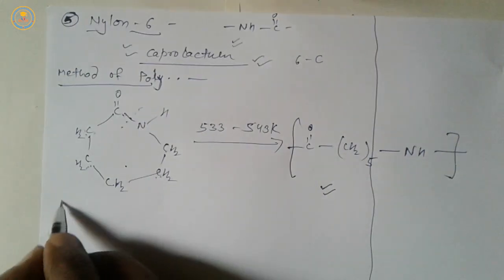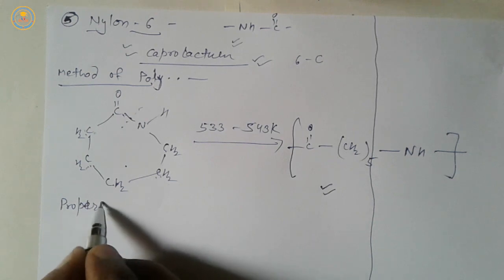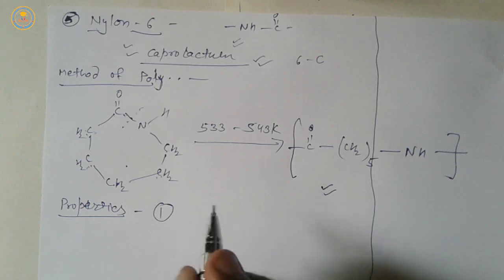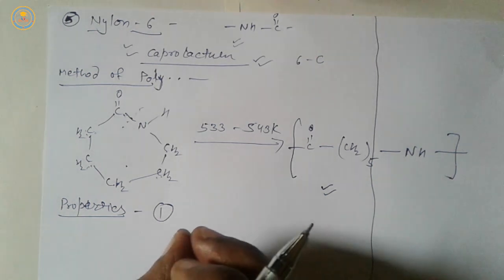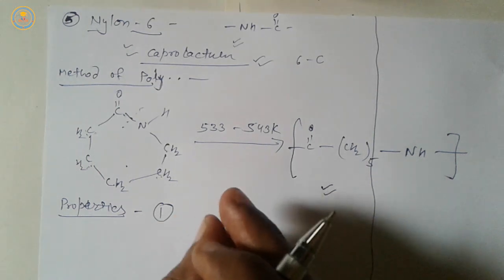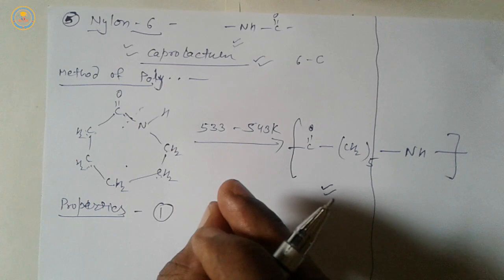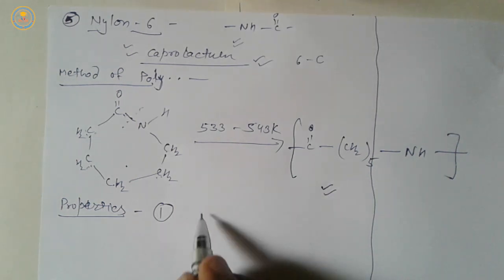Next point is properties of nylon 6. First property is nylon 6 is a synthetic fiber having high tensile strength. Another one is generally they are white in color and are acid and base resistant. Very important.